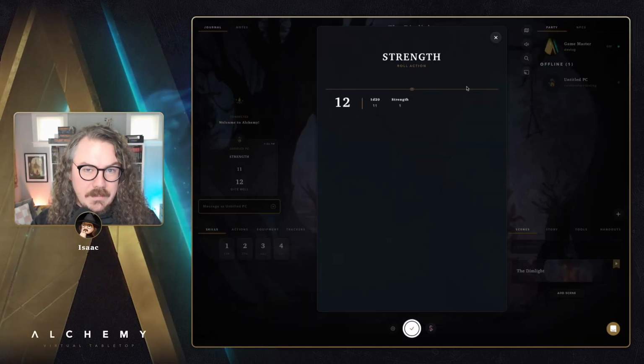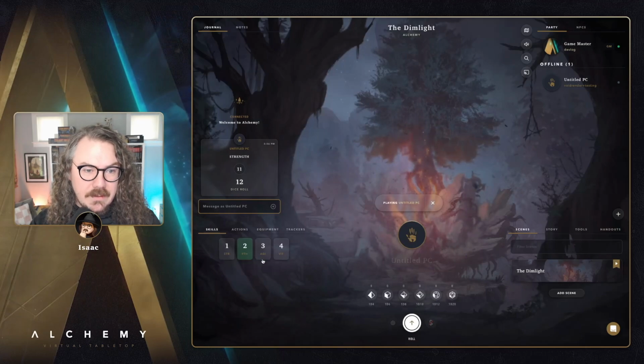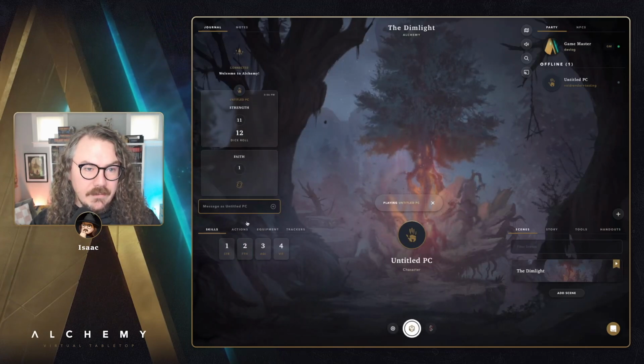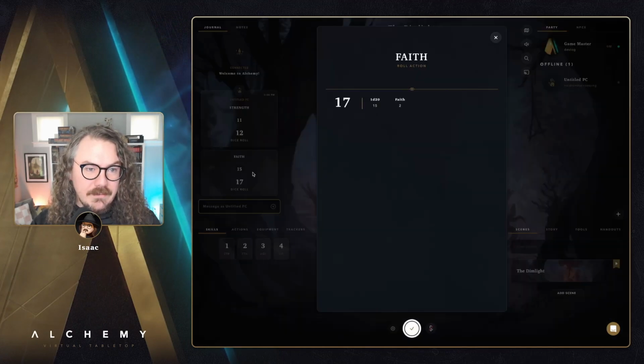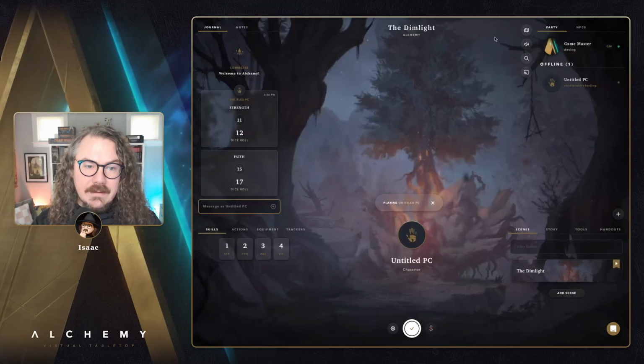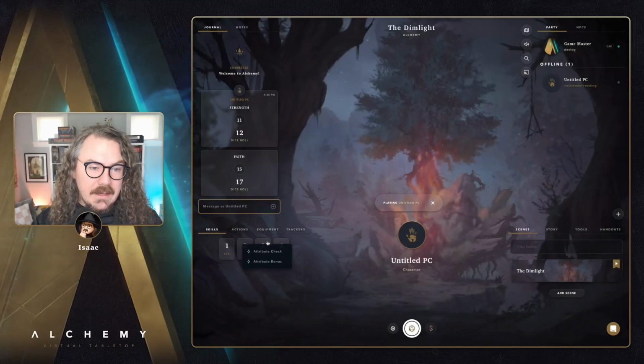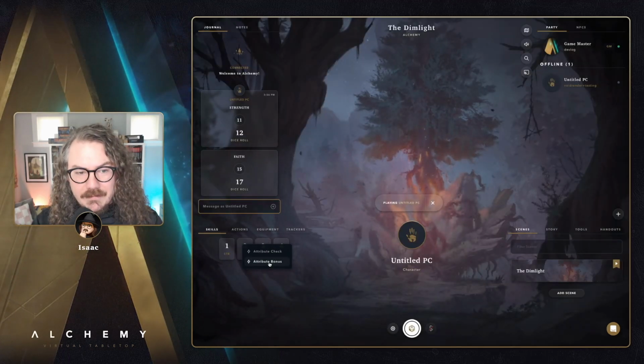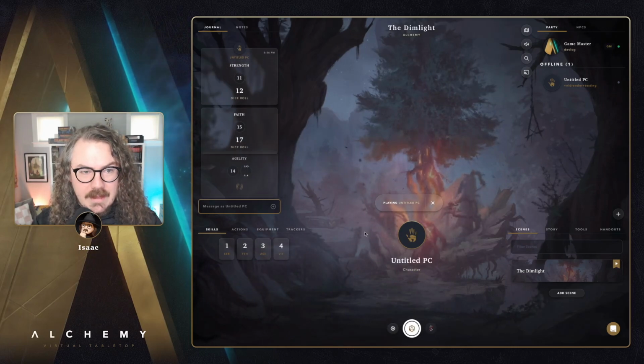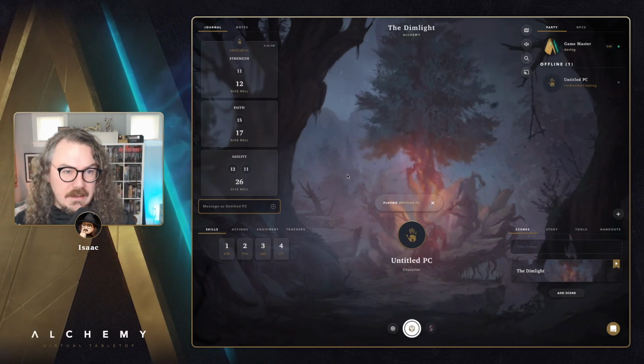So that's +1. If I do the same thing for this one, we'll do an attribute check. For faith, that should be +2. Indeed, 15 + 2 is 17. And we can make another check here using that second action we defined, the attribute bonus. We'll roll that one in, and that should roll 2d20, and there it is.